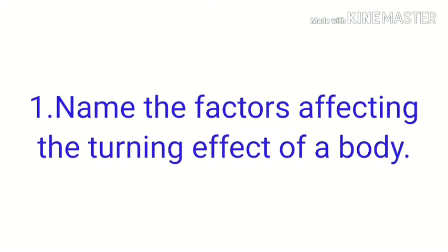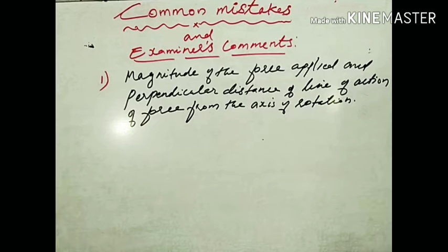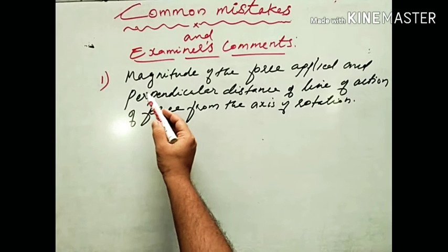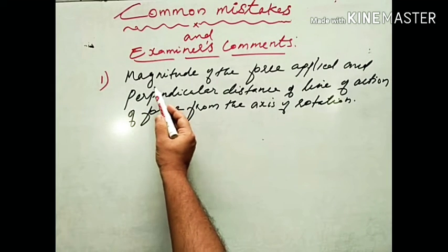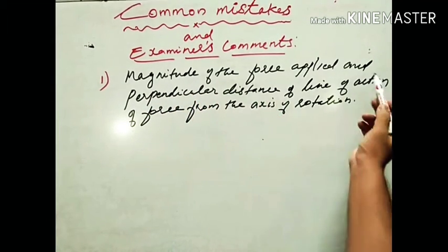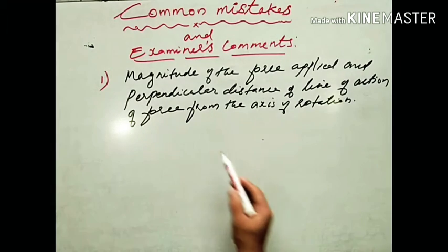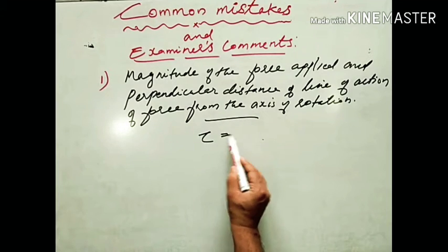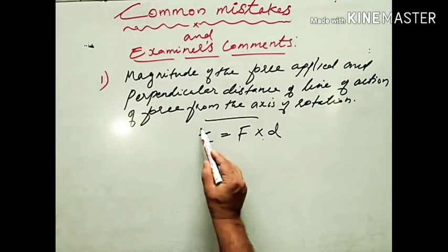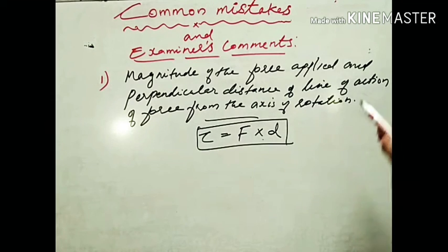Okay, the first question is, name the factors affecting the turning effect of a body. You have to mention the factors. Let us go into the video. So what are the factors affecting the turning effect of a body? I have written the answer correctly here. Turning effect of a force depends on two factors. First of all, the magnitude of force applied, and the perpendicular distance of the line of action of force from the axis of rotation. You know it, the torque or the turning effect is equal to force into perpendicular distance. This is the formula. Okay, and this is the correct way of writing the answer.